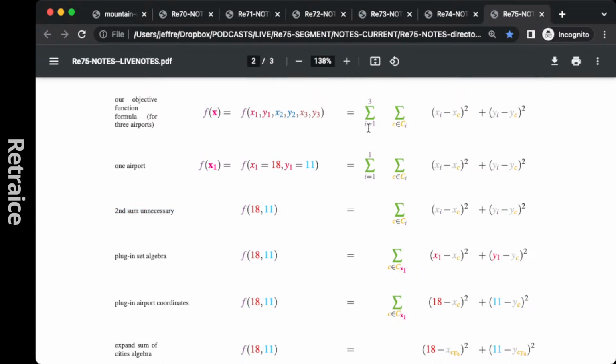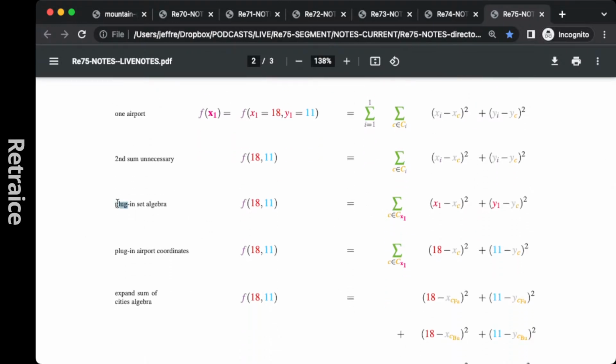So i from 1 to 3 is the problem in AIMA4e. But if we're only doing one airport just to get our feet wet, we're going from i equals 1 to i equals 1. So we don't need this, and we get rid of it. Get rid of the second sum. Don't do anything else. Next line, plug in set algebra. What do I mean by that?